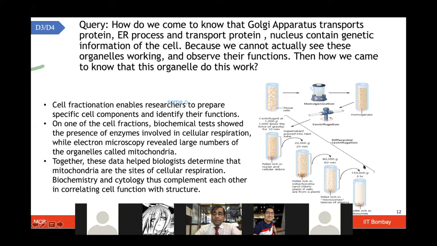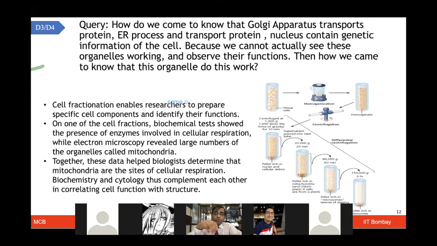So one more question is quite a descriptive question. How do we come to know that the Golgi apparatus transports proteins, the endoplasmic reticulum processes and transports proteins, and the nucleus contains the genetic information of the cell, because we cannot actually see these organelles working and observe their functions? Then how do we come to know how these organelles work, right? I think that's a very curious and nice question. Of course, without doing experiments, you should not believe how these things work. That's why when we do this course, we also try to give at least some experimental feel by showing some demonstrations in the class itself.